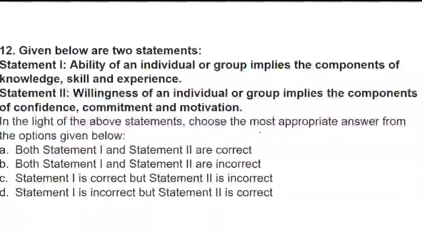Statement 2 says the willingness of an individual or group implies the components of confidence, commitment and motivation. One statement talks about ability, the second about willingness. Either statement 1 or 2 is right, or both are right or both are wrong. You need to tell us.